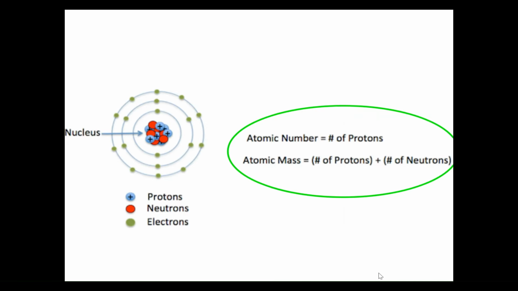All right. So, in summary, here's the shortcut. Atomic number is equal to the number of protons. And atomic mass is the number of protons plus the number of neutrons. This is a cheat code. This is a way for you to quickly remember what atomic number is and what atomic mass is.